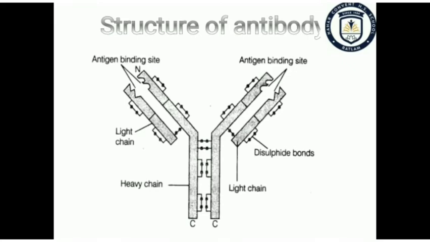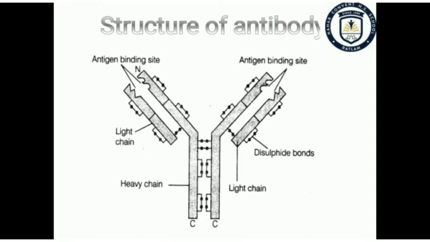There are two types of light chains, namely kappa and lambda, based on the structure of the amino acid sequence. When the immunoglobulin contains the kappa chain, it is called K type. When it contains the lambda chain, the immunoglobulins are called lambda type. Approximately 60% of the serum immunoglobulin molecules are of K type, while only 40% are of L type.